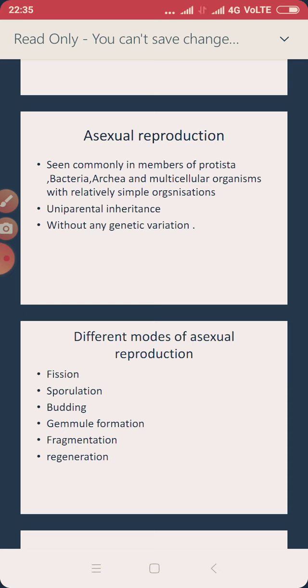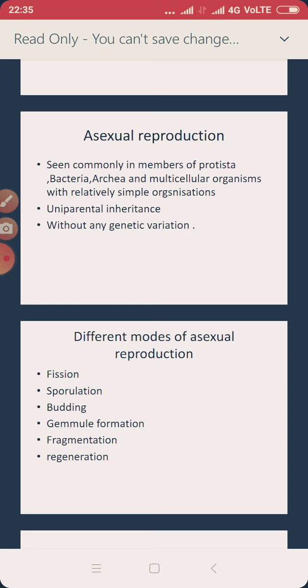Of course, variation takes place, but it will be very subtle. Very, very minute variations can be seen in that. So these are the very important characteristics of asexual reproduction.